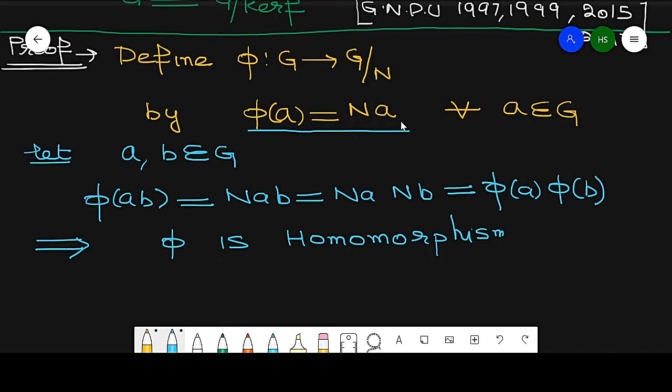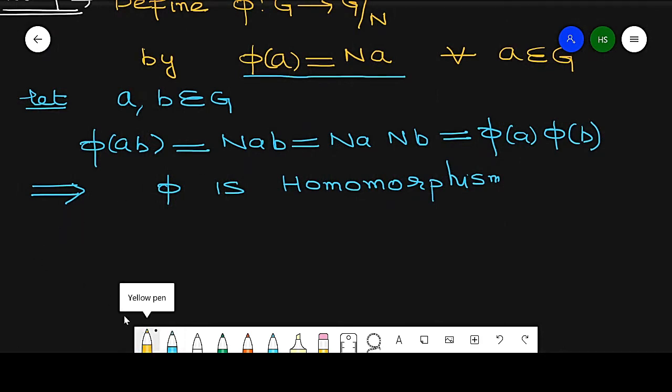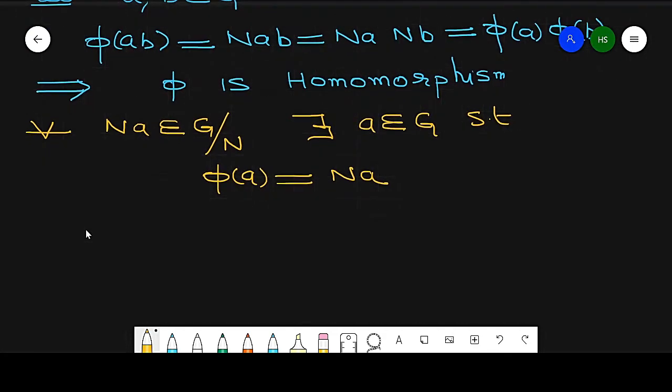We write it as: for every Na belonging to G by N, there exists a belonging to G such that phi of a is equal to Na. This means phi is an onto mapping.